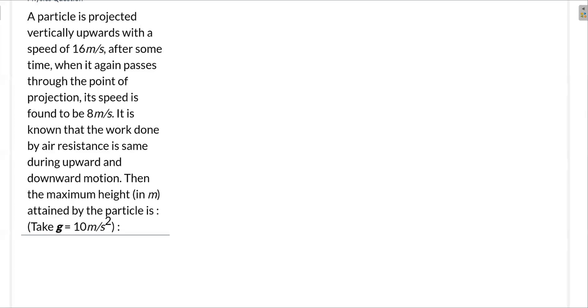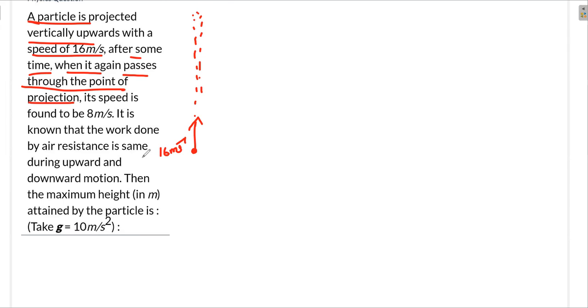Okay, so the next doubt posted is: a particle is projected vertically upwards with a speed of 16 meters per second. So I'm throwing something upward with 16 meters per second. After some time, when it again passes through the point of projection, which means it's going up and then coming down, and it's just returning back to the same point.